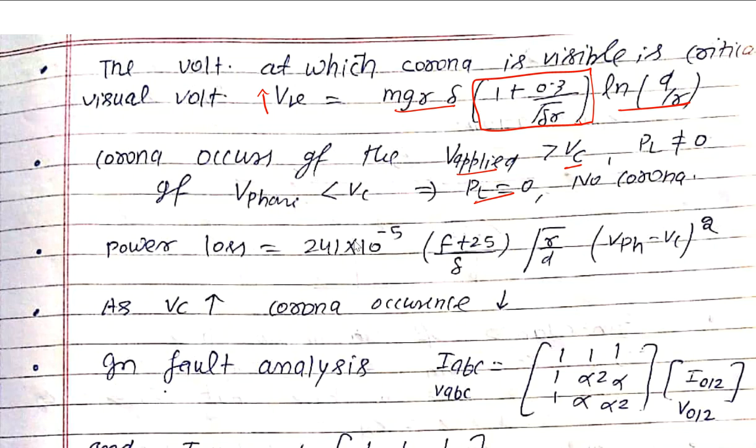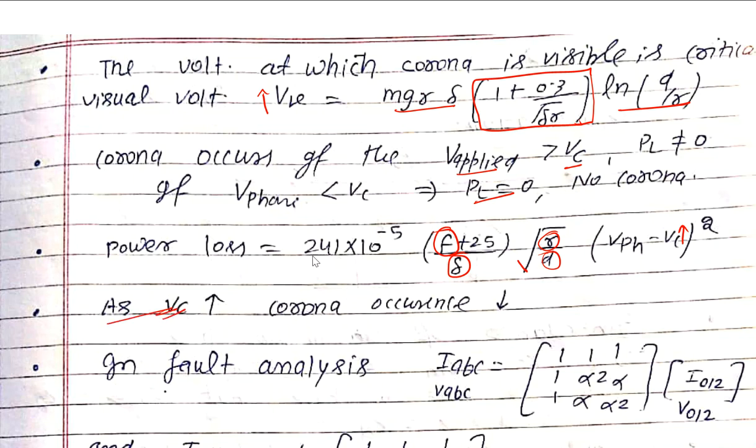Power loss is equal to 241 into 10 power minus 5 into (f plus 25) divided by delta into square root of r by D into (V phase minus Vc) squared. It's a power loss formula, an empirical formula. Now observe the relationship here. Power loss depends upon frequency, upon the delta value, upon the radius of the conductor, and upon the distance. The power loss due to corona depends on (Vph minus Vc) squared. If the critical disruptive voltage is high, what about the corona losses? They decrease. That's a very important point.